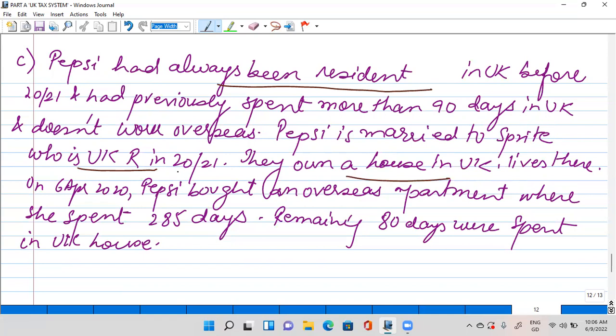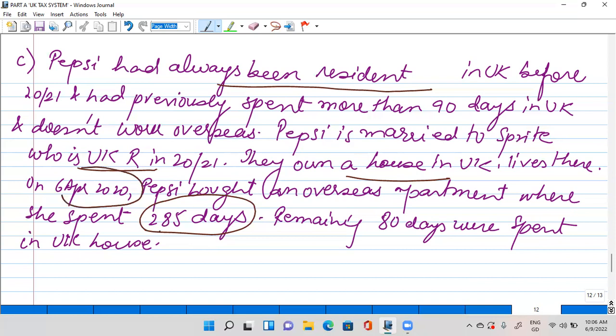On 6th April 2020, Pepsi bought an overseas apartment where she spent 285 days. The remaining 80 days were spent in the UK house. So, first of all, let's go for the overseas test, the non-UK resident test. Now, just see what she is doing. Is she coming to the UK or is she leaving?